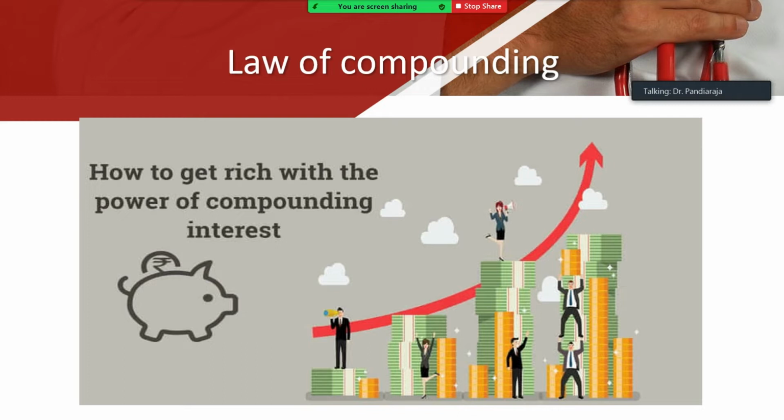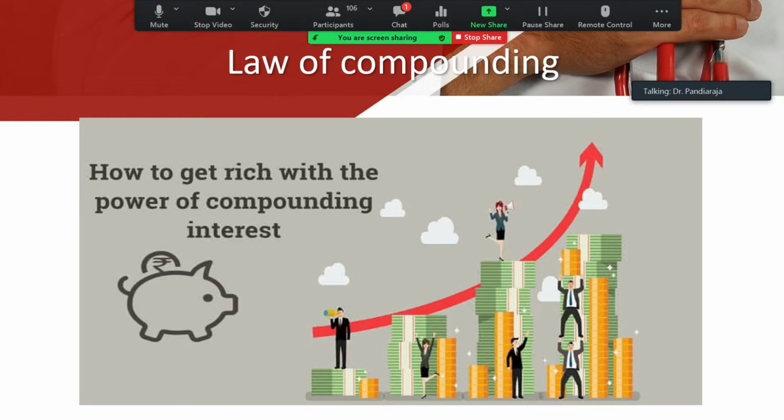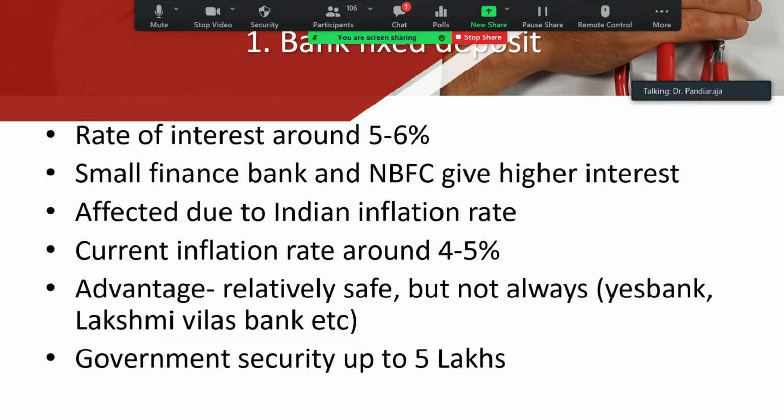For example, if you invest 1,000 rupees, at the end of one year you get 1,050 rupees. Try to invest the 1,050 rupees for another year. Don't take this 50 rupees away and invest only 1,000 rupees. If you invest 1,050 rupees, you will again earn compound interest on 1,050. The compounding effect may not be visible immediately, but it takes a longer horizon to have a good compounding effect. So the first option we are going to see is the bank fixed deposit.